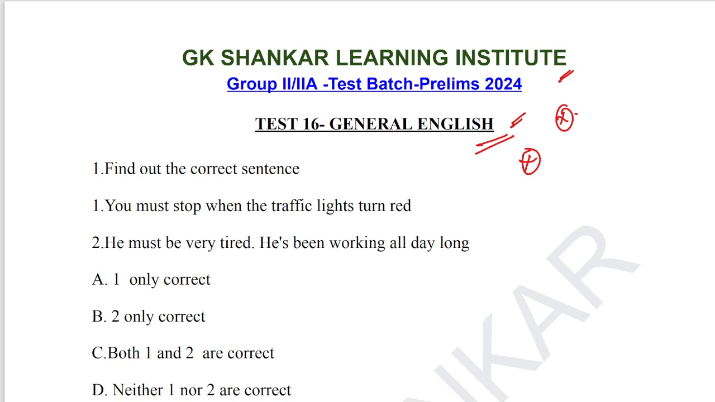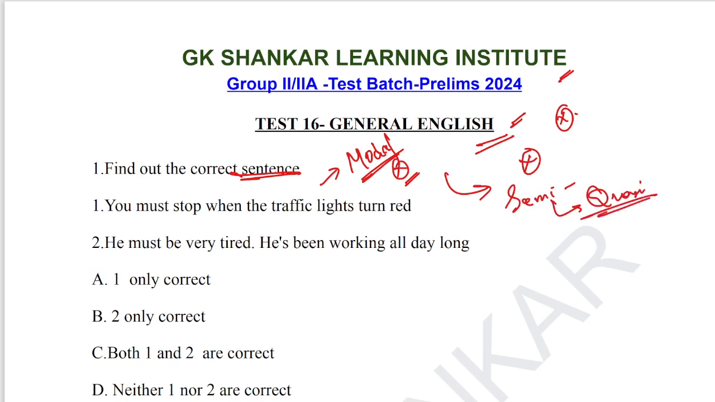So let's go to question number 1. Find out the correct sentence. This topic is taken from modal verbs. Modal verbs are also verbs which consist of must, should, can, will. So இந்த மாதிரி இருக்கக்கூடியத modal auxiliary ன்னு சொல்லுவோம். Modal has been divided into semi-modal and modals. So semi-modal is also known as quasi-modal. So these are all things we got to know already.